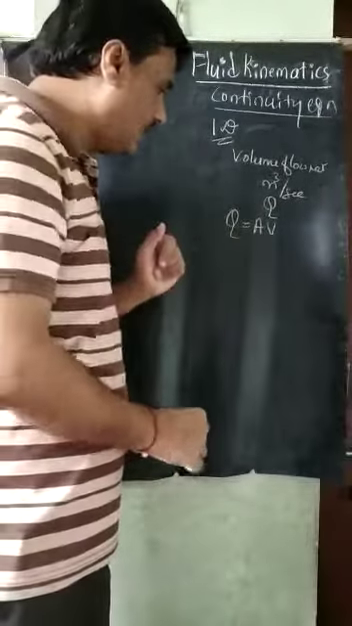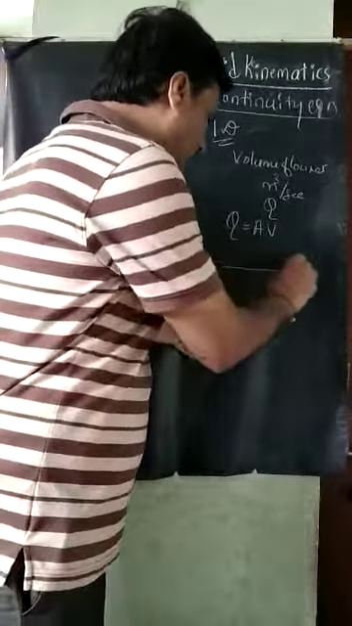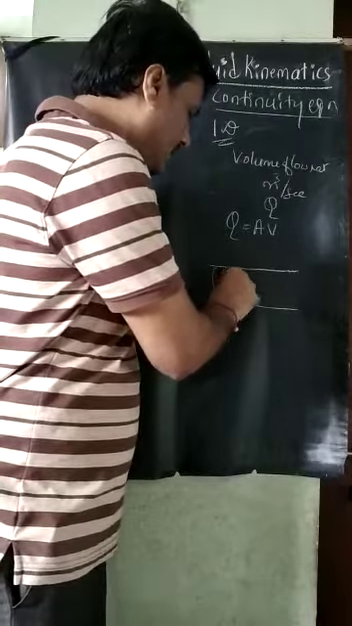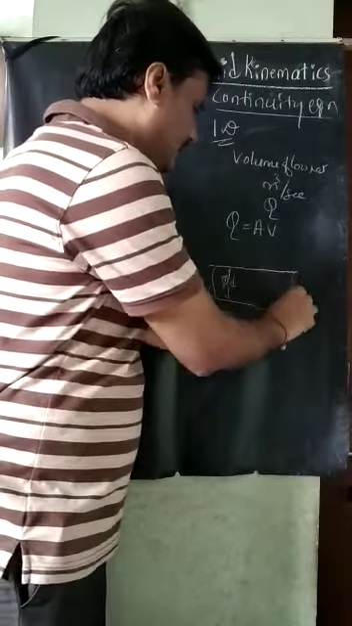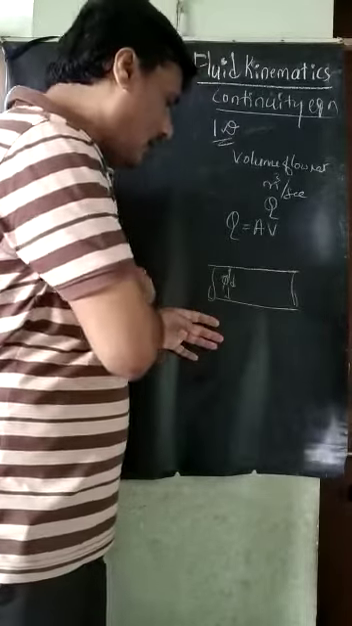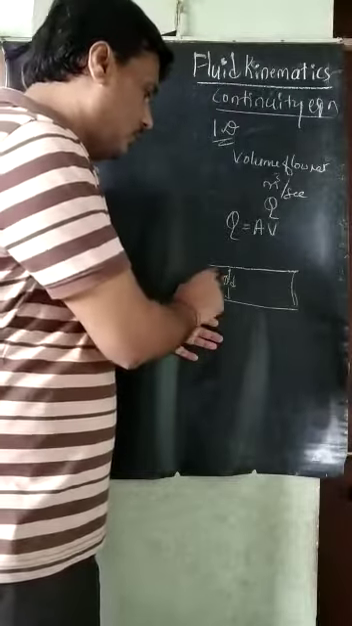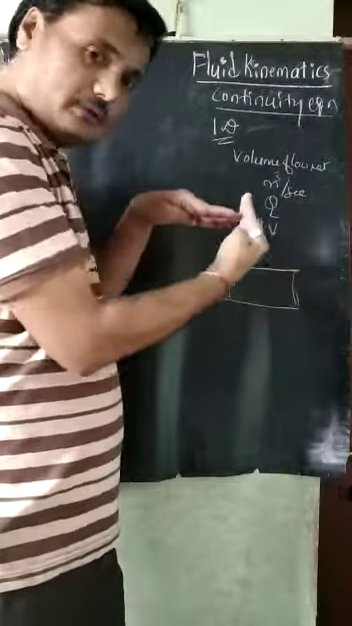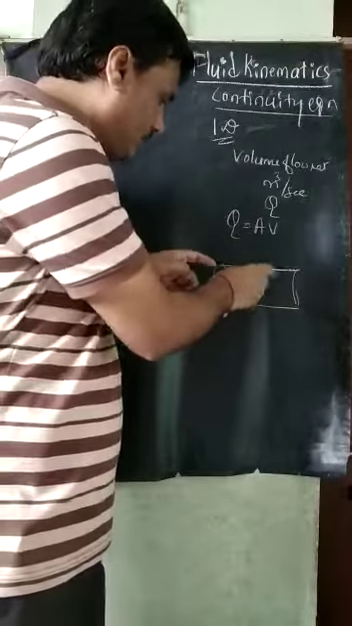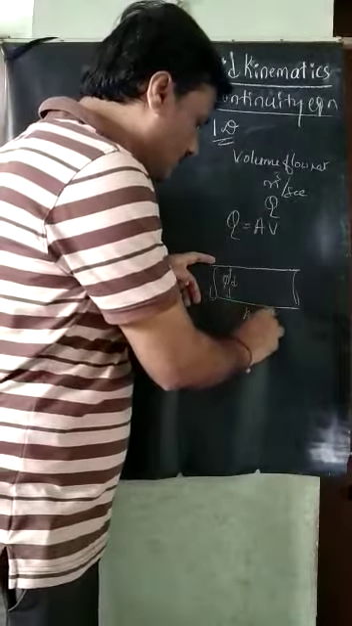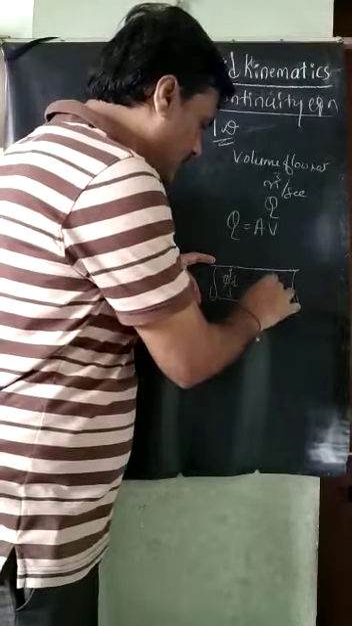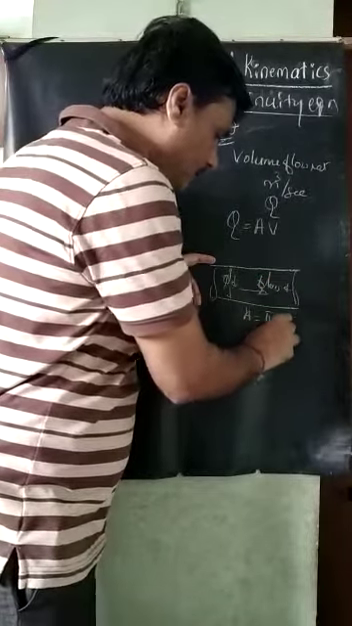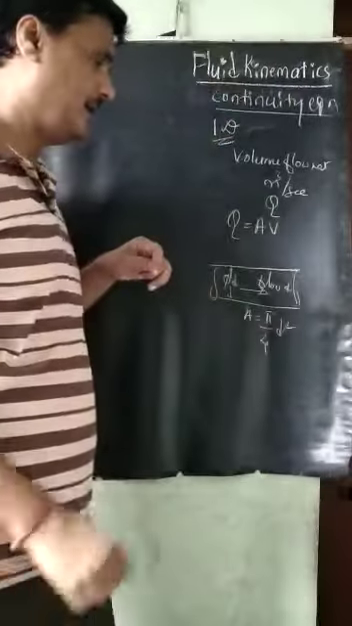What is A here? For example, in a pipe flow, if this is a pipe having a diameter D, the flow area is the area perpendicular to the flow direction. This is the flow direction here. Area is equal to pi by 4 into d square, which is the flow area.